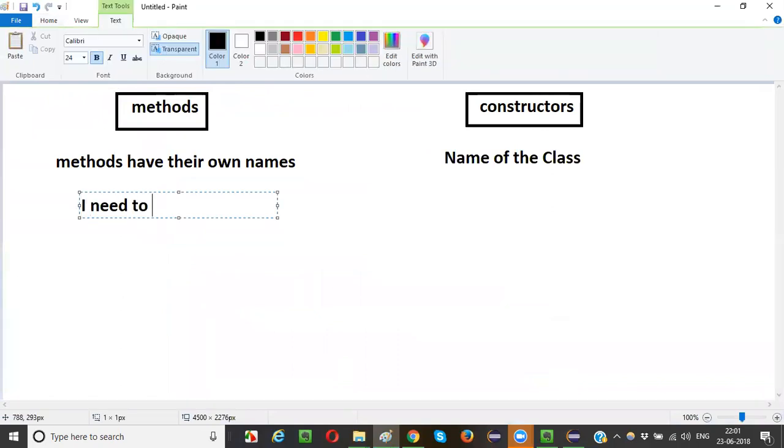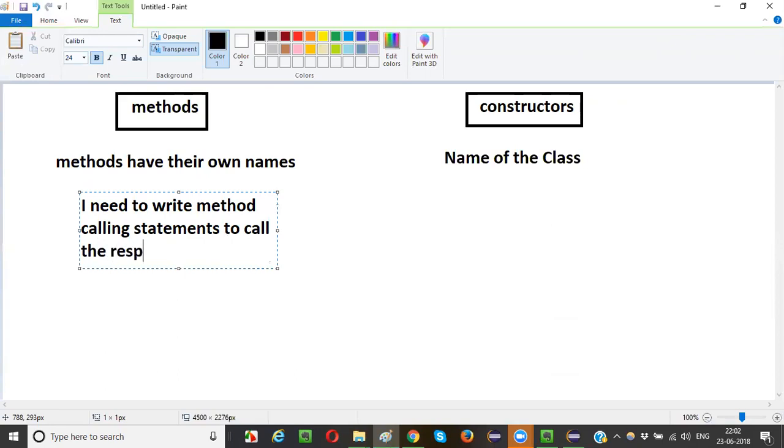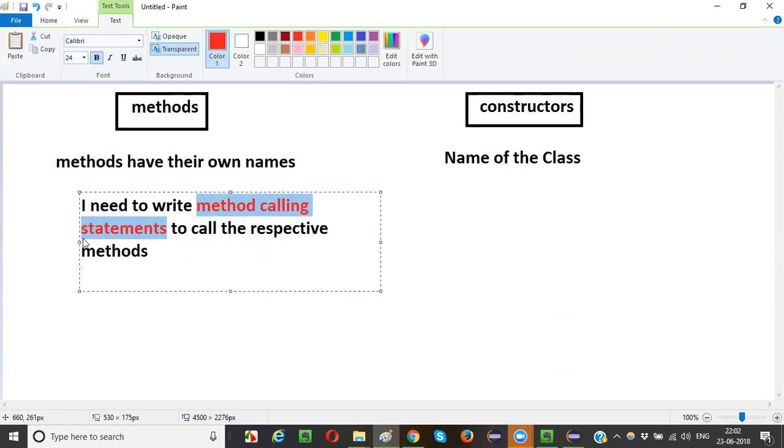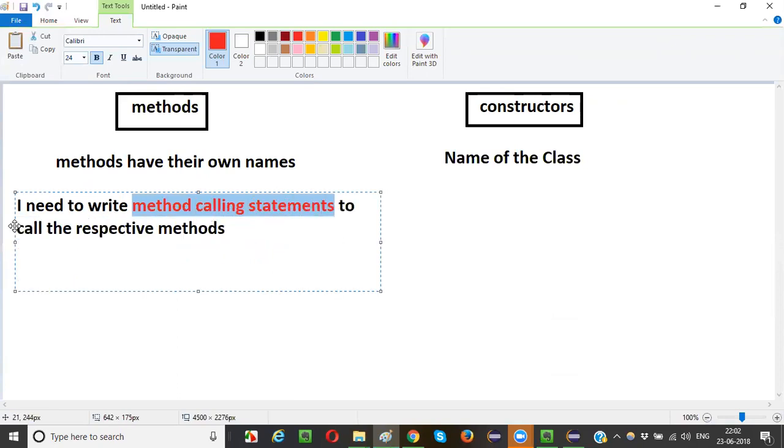I need to write method calling statements to call the respective methods, with their names.